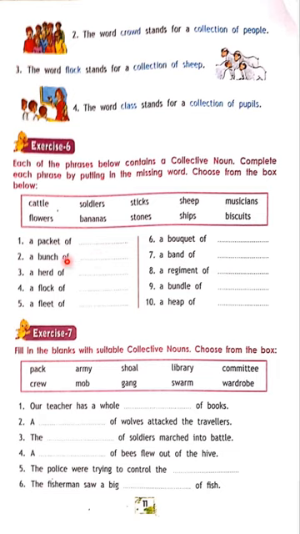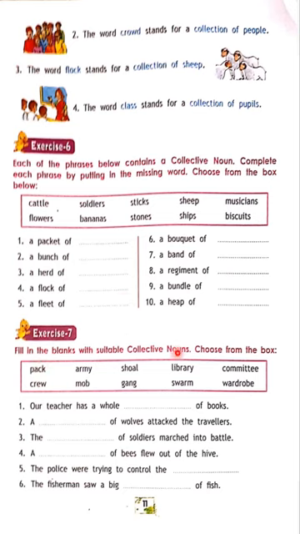If you have a doubt, you leave that and go further. If you go on doing all this, by the end you come to know which word is suitable. A band of musicians, a regiment of soldiers, bundle of what, beta? Bundle of sticks. Yes, right. A heap of stones. Yes, exercise number 6 we have done, and now we go for exercise 7.